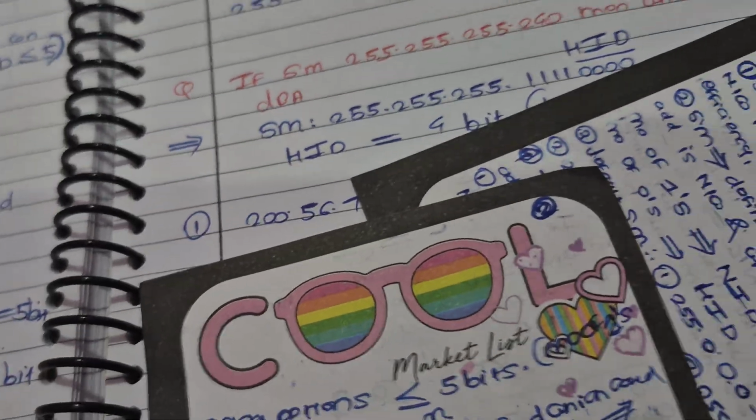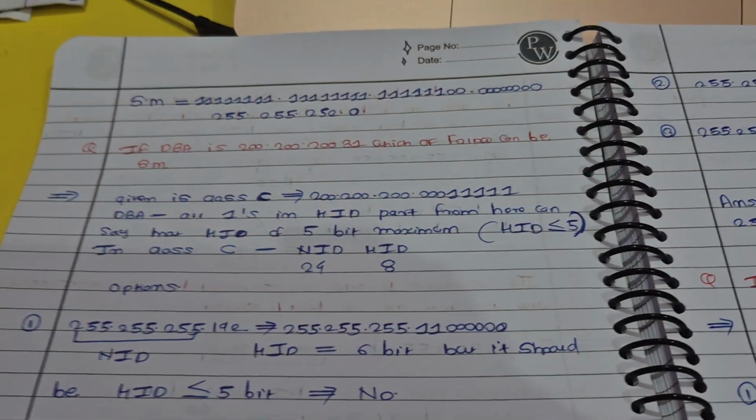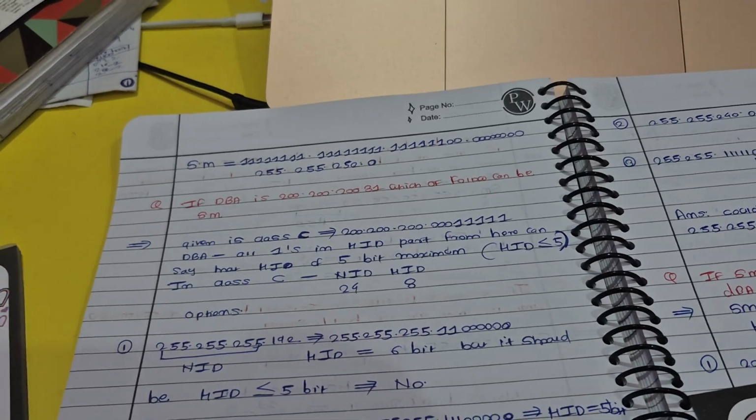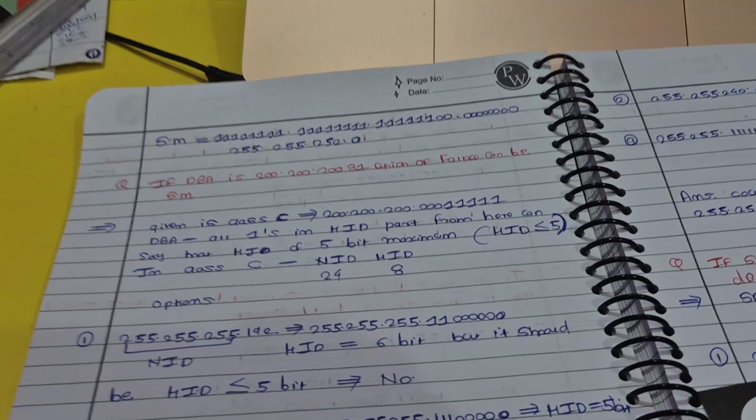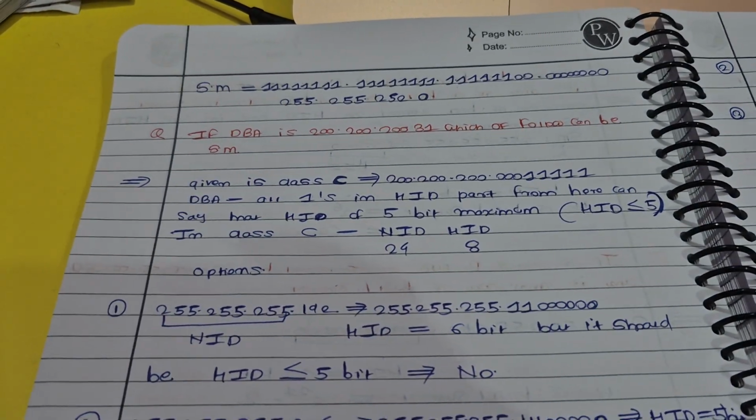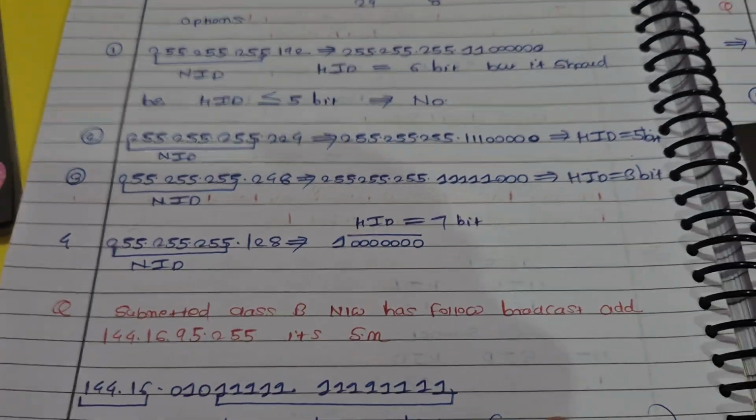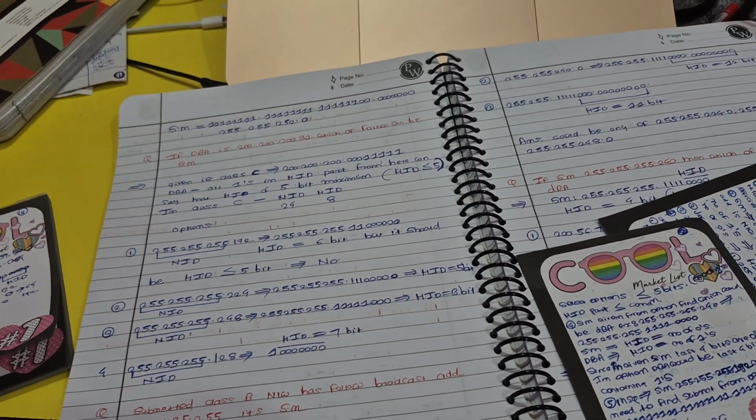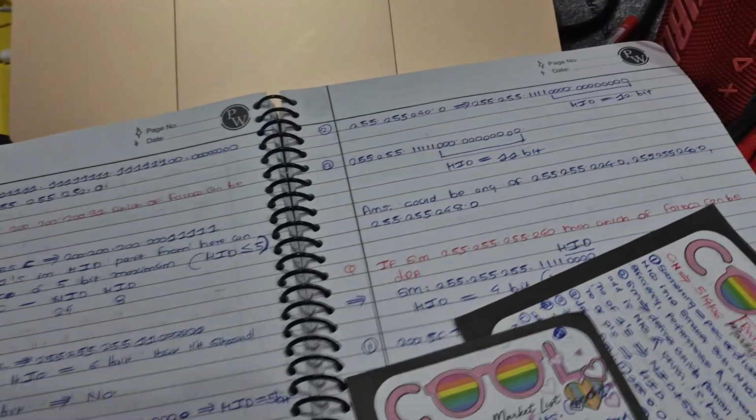So yeah, it's very straightforward. Easy. If you can see, these are continuous 5 ones in the HID part, and we need to check the subnet mask from the options where the number of ones in HID is less than or equal to 5. That would be the answer. Same, there was the same question, where HID is less than or equal to 13 bits, and we need to select the option where HID is less than or equal to 13 bits.